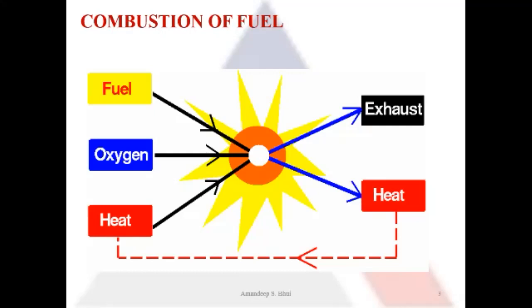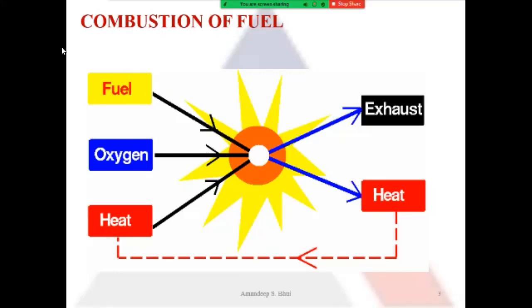At that instant, if I remove the wood from the fire, it will burn automatically. Then the external heat is not required because it gets the heat by itself from the combustion process. So to initiate the combustion process, I need heat. After the combustion has started, the external source of heat is not required. That heat is generated from the combustion process.